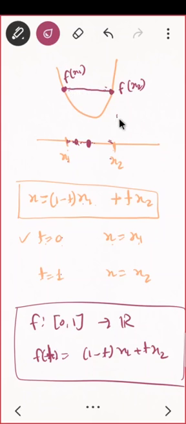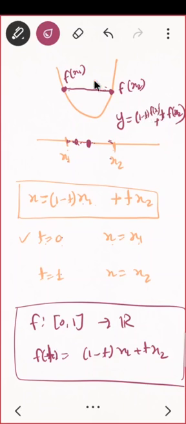So I will say that function should be y. And if I put t equal to 0, I want f of x1. If I put t equal to 1, then I want f of x2. Can you tell me the function? Now it should be quite easy. Put t equal to 0, what I want is f of x1, so f of x2 must vanish. So what will come is t into f of x2. Correct? And what else? If I put t equal to 1, then what? Yeah, 1 minus t into f of x1.